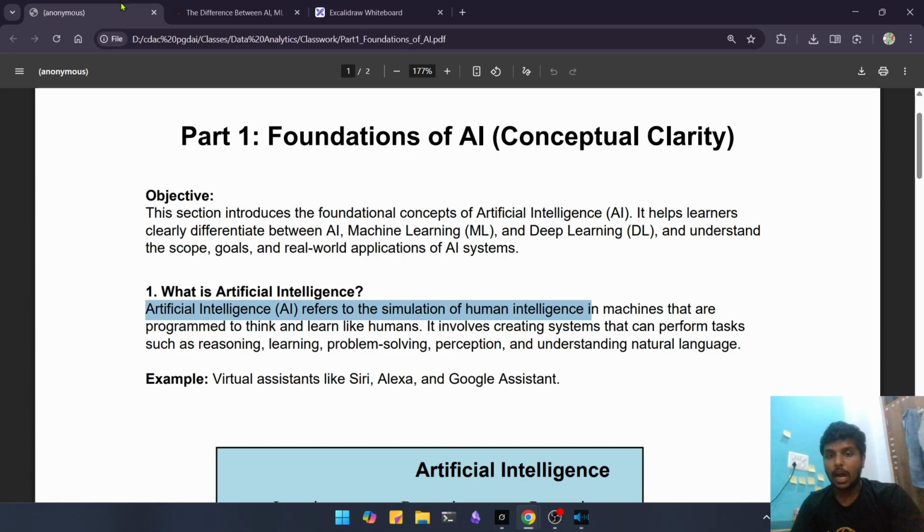So artificial intelligence is like that. It is the simulation of human intelligence in machines that are programmed to think and learn like humans.